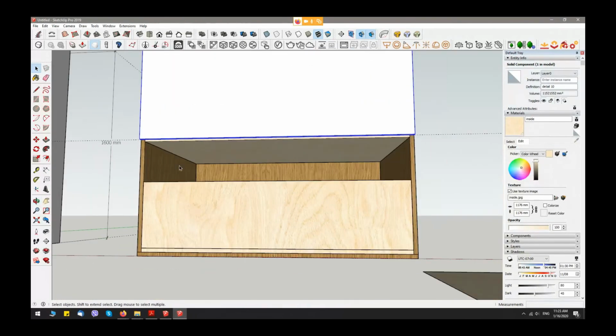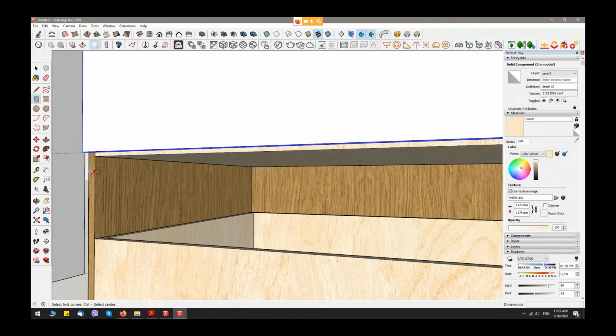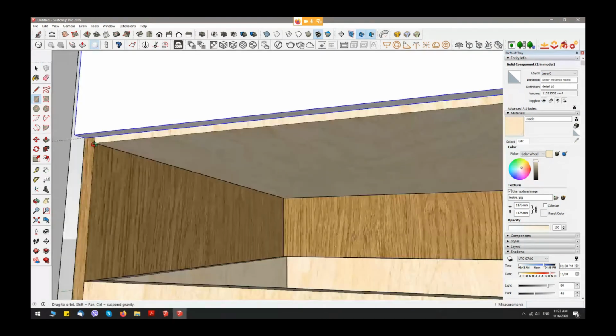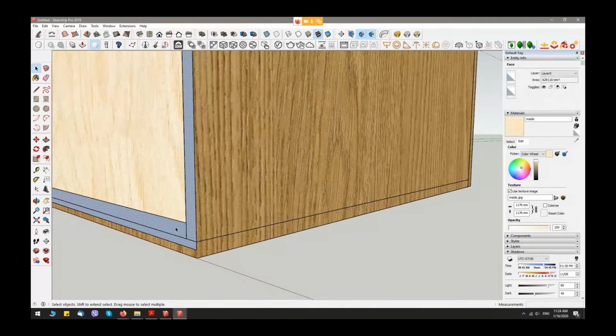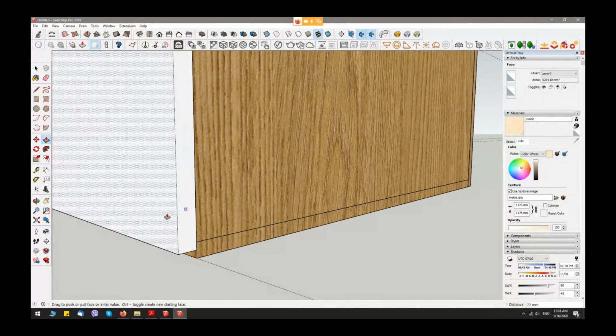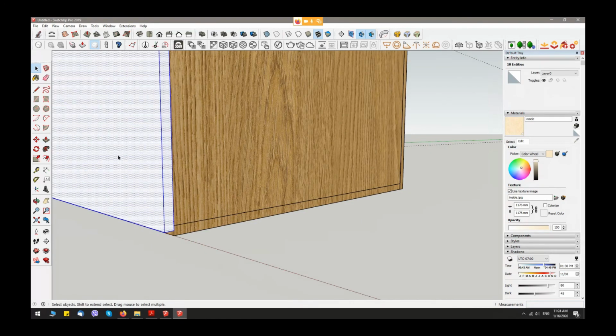Okay, and the last one. Take the push pull, put the thickness 80 millimeters, select everything and make a component.